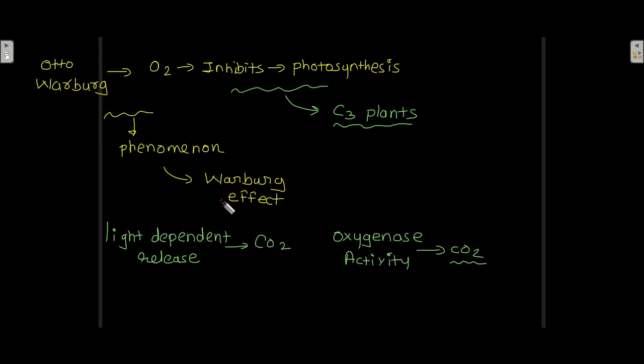Now this Warburg effect is also known as light dependent release of carbon dioxide due to oxygenase activity of Rubisco enzyme. Rubisco enzyme shows oxygenase activity, and because of this there is light dependent release of carbon dioxide. This is your Warburg effect. Due to this, O2 is inhibiting photosynthesis in C3 plants.